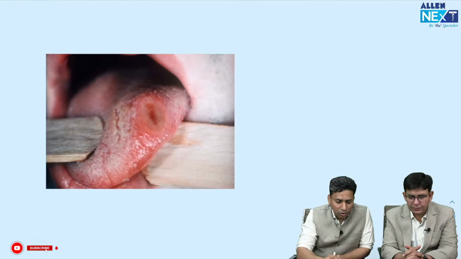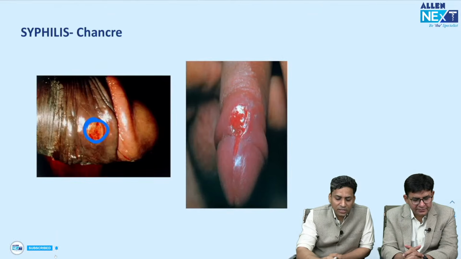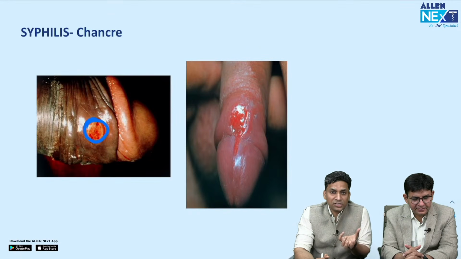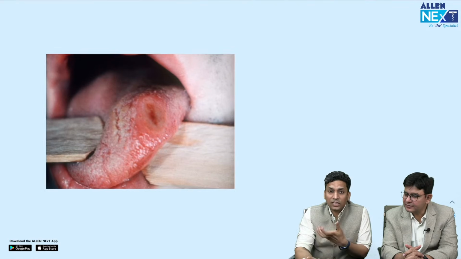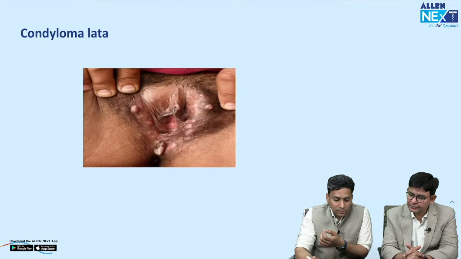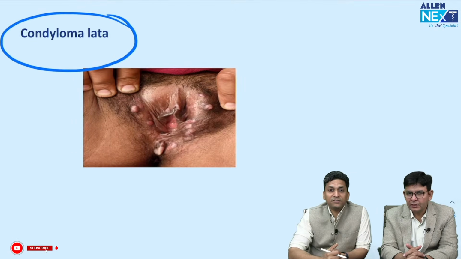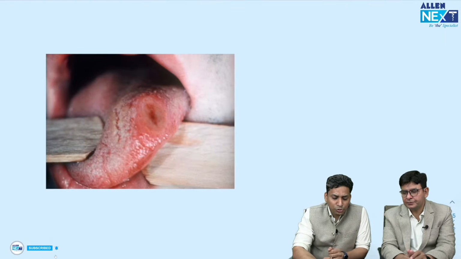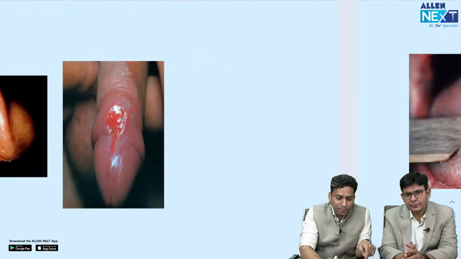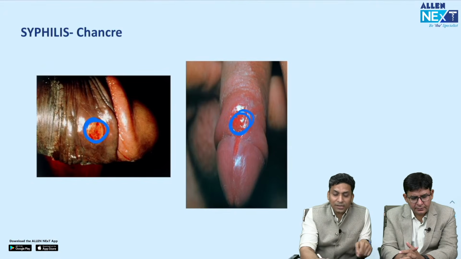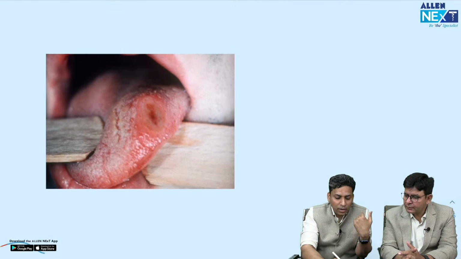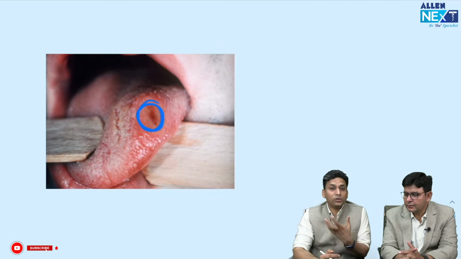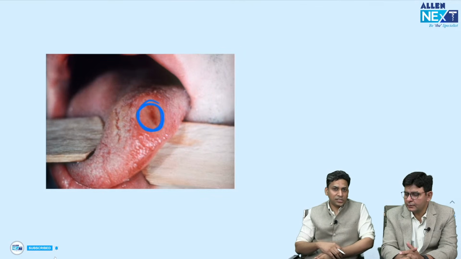Like, or we can discuss right now. So this is primary syphilis, but sometimes patients do not present with genital ulcers. Then the patient can present with other forms like secondary syphilis, which presents with condyloma lata. Now why am I showing you this image here? Because generally patients present with genital ulcers, but sometimes due to oral contact, oral ulcers might also develop, and we think that these are aphthous ulcers, but actually